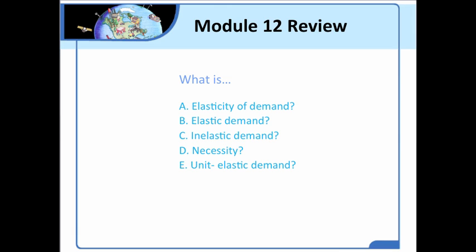You should know what unit elastic demand is. You should be able to define the total revenue of a firm and how that is determined based on the elasticity of demand for a particular good. You should also know what a luxury good is and how that affects elasticity of demand. You should know if a good is a close substitute.